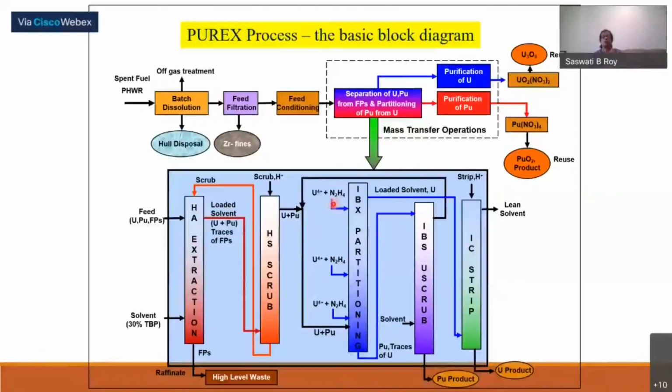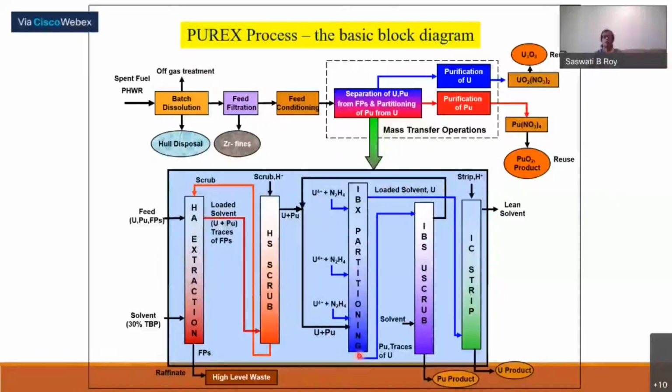So this uranous nitrate and hydrazine, what they will be doing, the hydrazine is killing actually the nitrite, whatever we have added there for feed conditioning. So long as they are there, plutonium will remain as 4th valency. We wanted to now take out the plutonium, so valency has to be changed from 4 to 3. So whatever available nitrite is there, that will be killed by hydrazine, and uranous solution will reduce plutonium 4 to plutonium 3. So plutonium will come out from loaded solvent, and it will be in the aqueous.